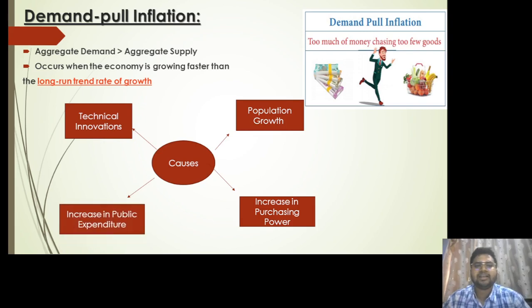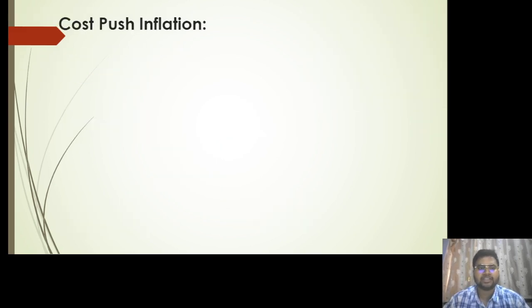Similarly, there is an increase in public expenditure. So what is public expenditure? Public expenditure is when the government spends more on us, right? The government spends more on infrastructure, on road transport and everything. When the government starts to spend more, the citizens will start to demand more. When the citizens start to demand more, ultimately the cost of production and the price of other factors of production will increase, as a result of which it will lead to demand pull inflation.